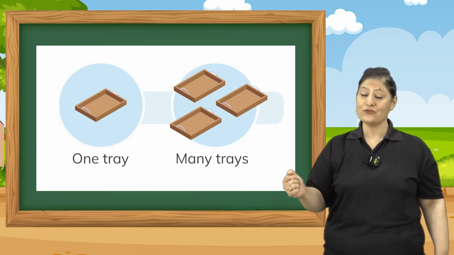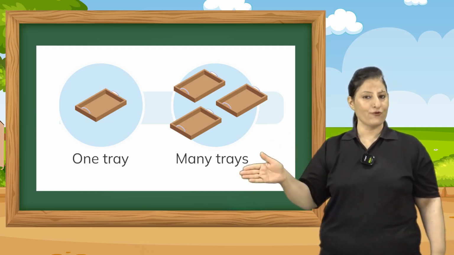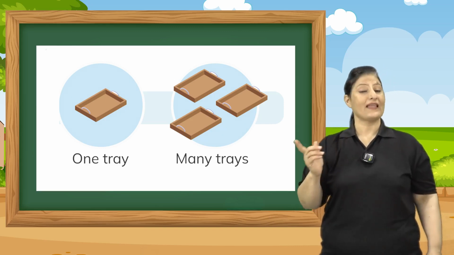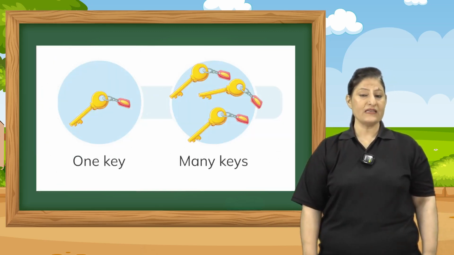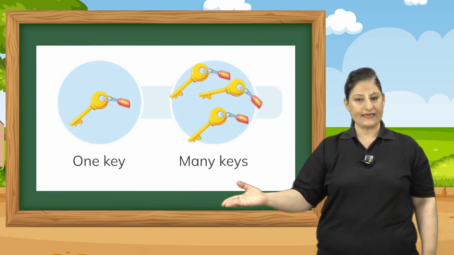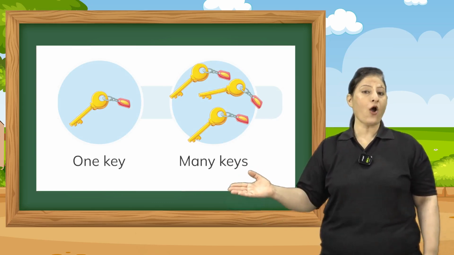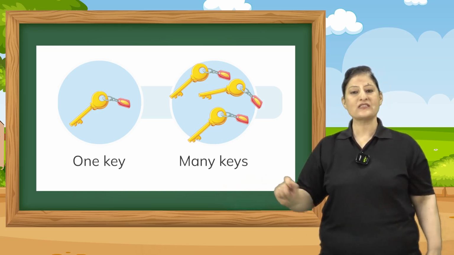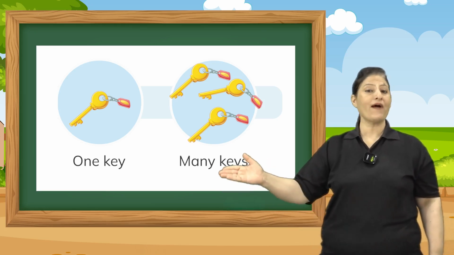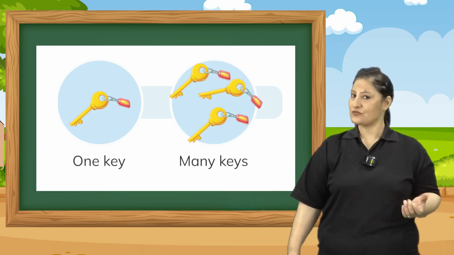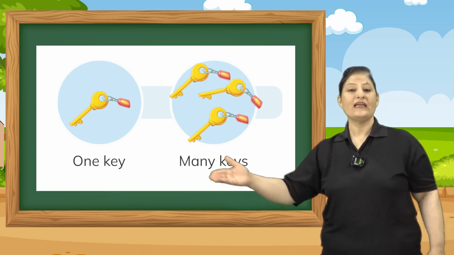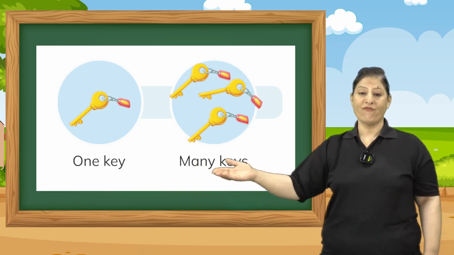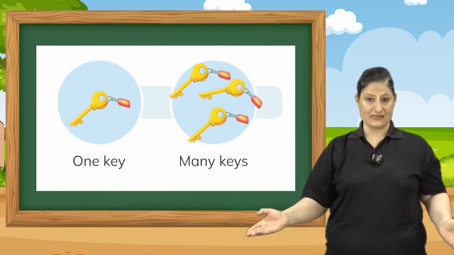Why are we adding S to it? Because before Y there is a vowel. Which vowel? A. That is why. Another example is key. K-E-Y. Now, at the end there is a Y. Always look. What is there at the end? It's Y. And before Y, what is coming? E is coming. So, we will add S to it. Key, keys. One key, many keys.